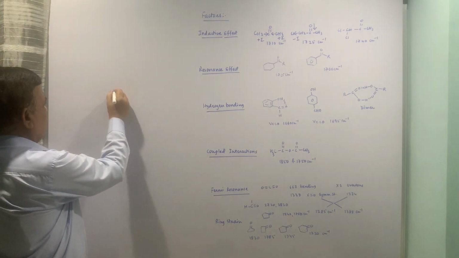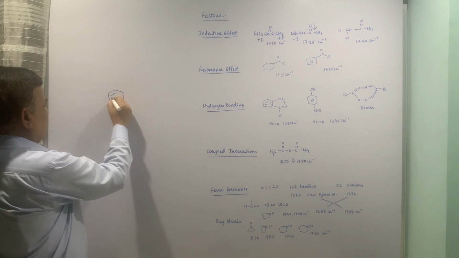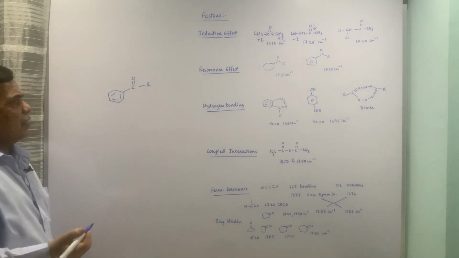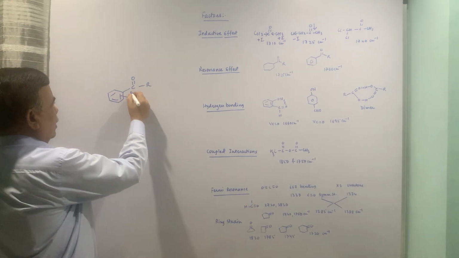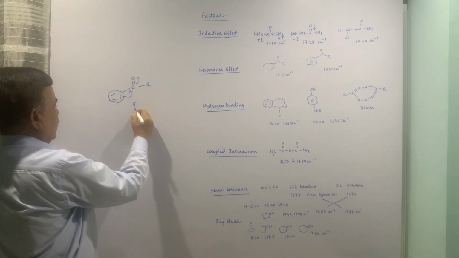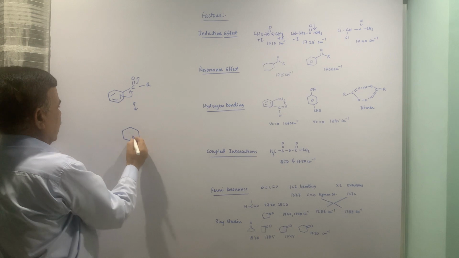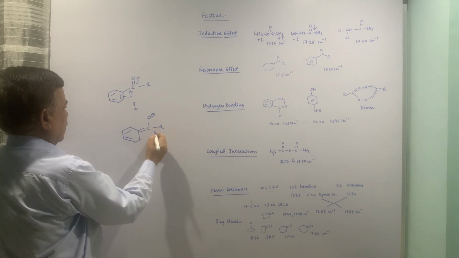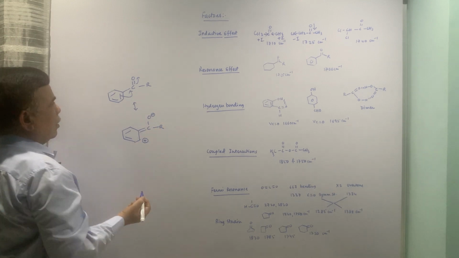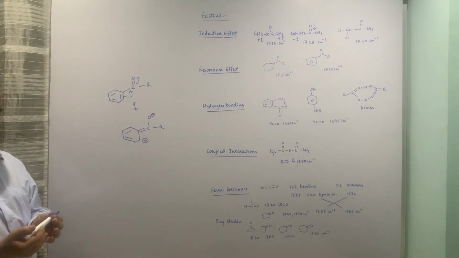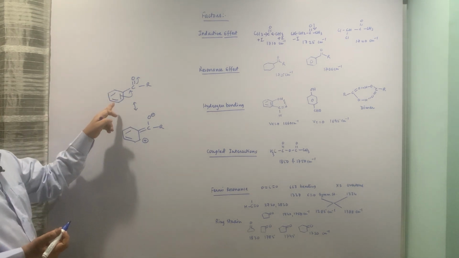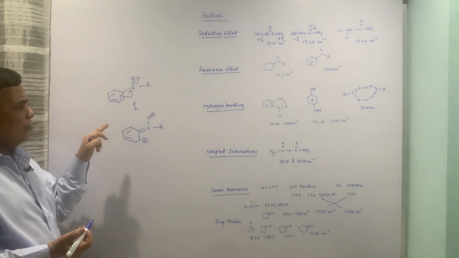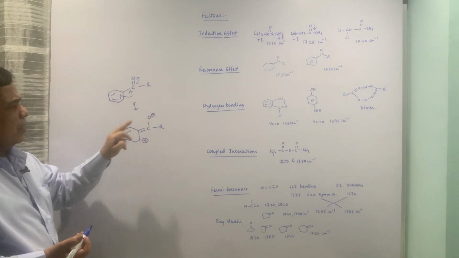Then the second one is resonance. As you know, resonance causes a decrease in carbonyl stretching frequency. I am taking one aromatic ketone here. If I show the resonance effect, the delocalization of electrons, then you can see that the electron withdrawing group ketone will exert this kind of effect, and electrons will flow from the aromatic ring to the carbonyl group, and as a consequence of it, you can see that the double bond is becoming single bond.